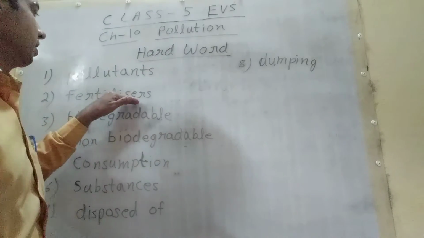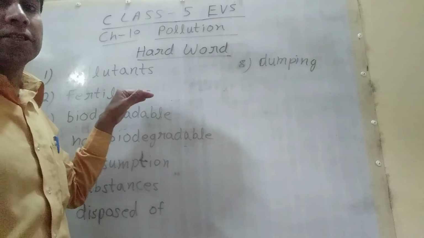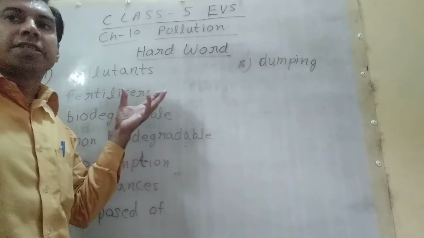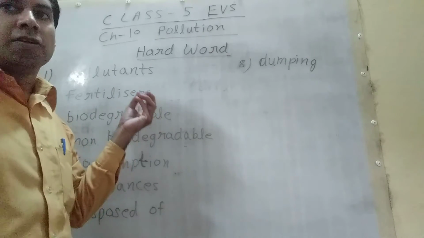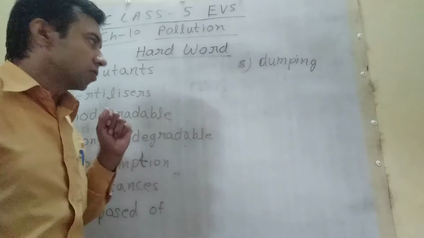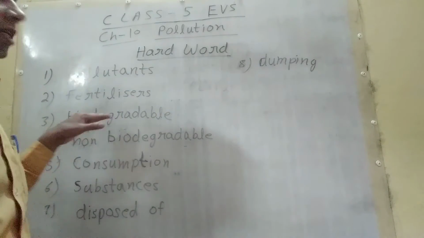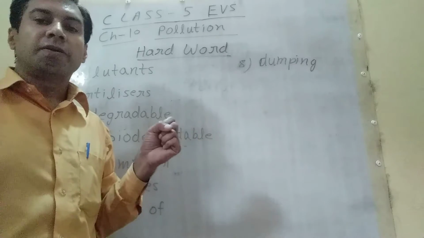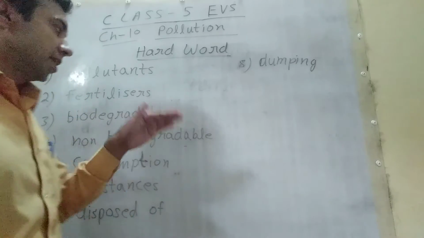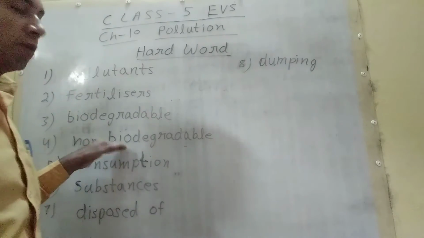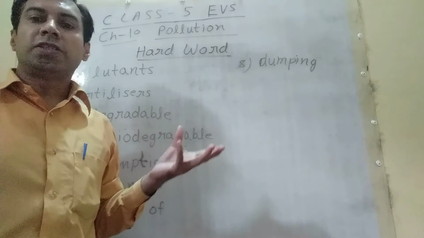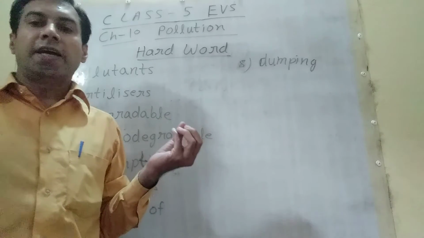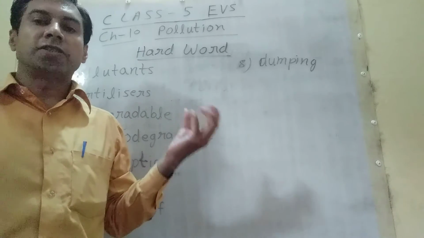Student, fertilizers. Fertilizers, chemical substance rich in particular nutrients used to increase fertility of soil. Biodegradable, which can decay naturally. Non-biodegradable, which does not decay easily and harm soil by causing pollution.